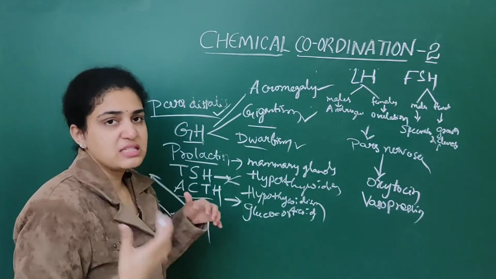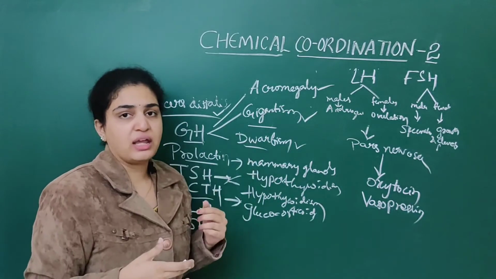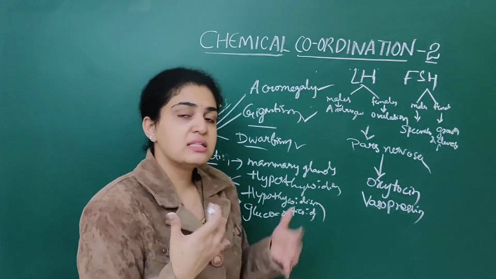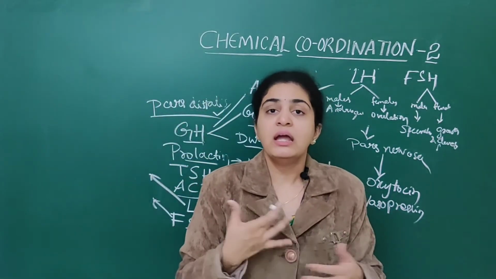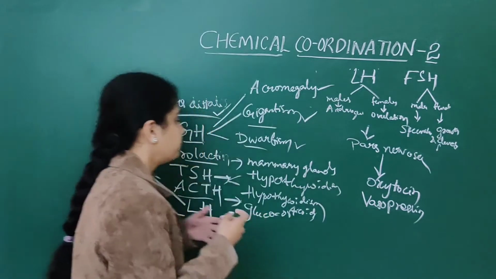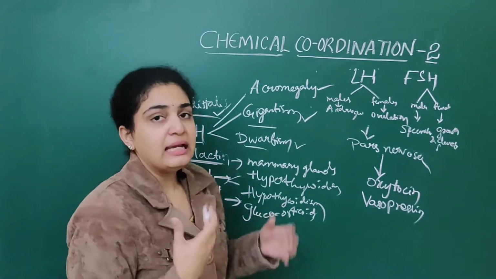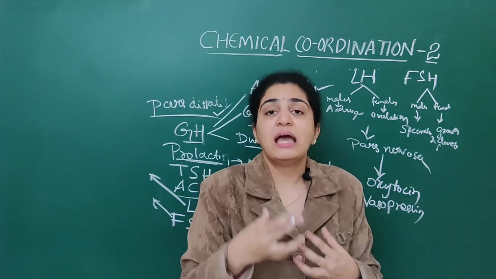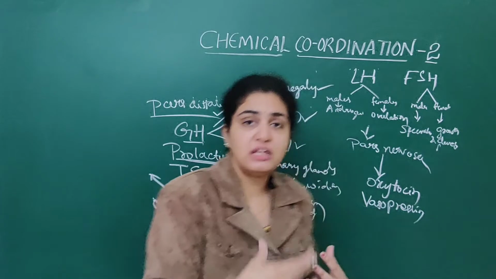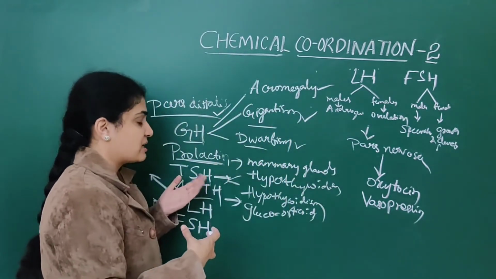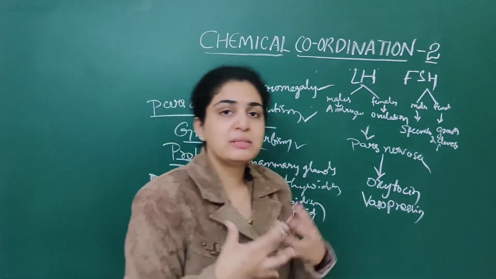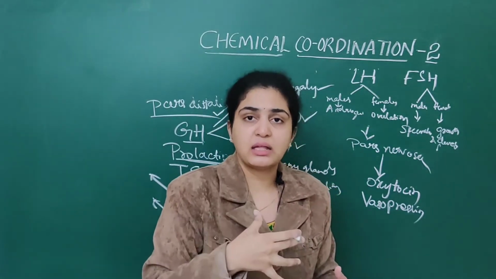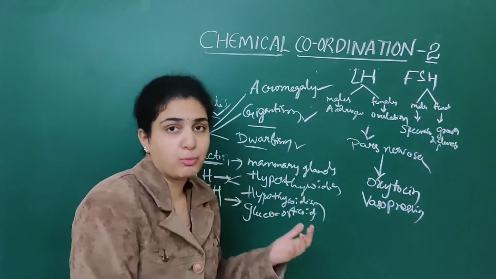Suppose growth hormone: if there is excess, it leads to gigantism. If it is very little, it leads to dwarfism. In adults, if there is excess secretion of growth hormone, it leads to acromegaly. When it comes to prolactin, it helps in growth of mammary glands and in secretion of milk in females. Whereas thyroid stimulating hormone helps in secretion of thyroid hormones. If there is excess, it leads to hyperthyroidism. If it is very little, it leads to hypothyroidism.